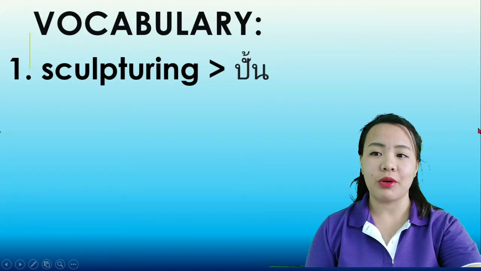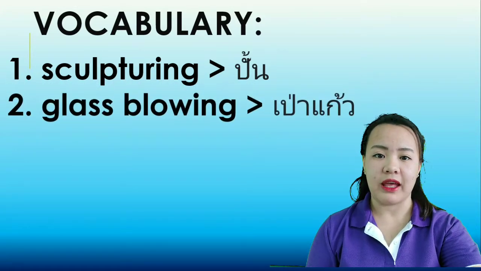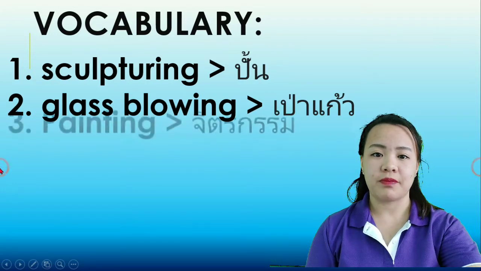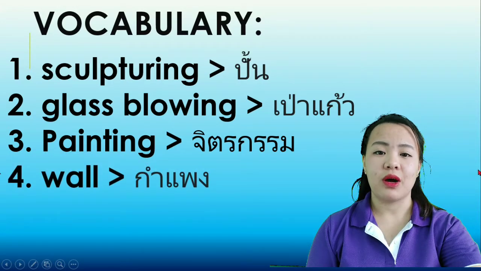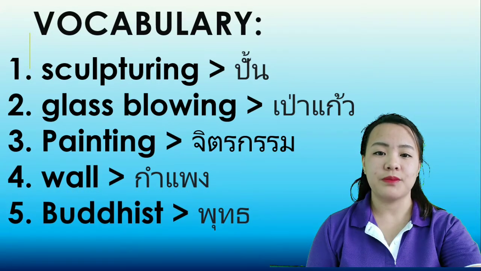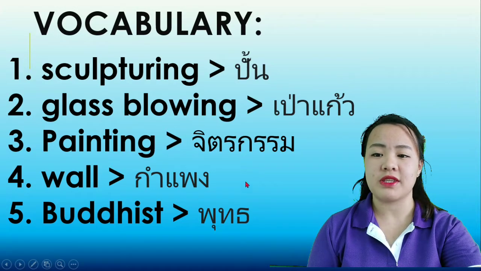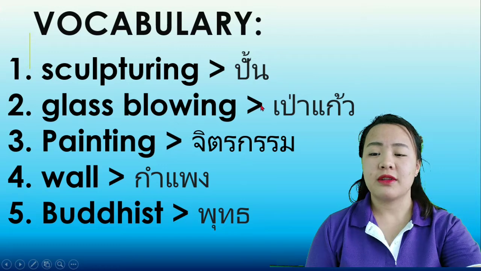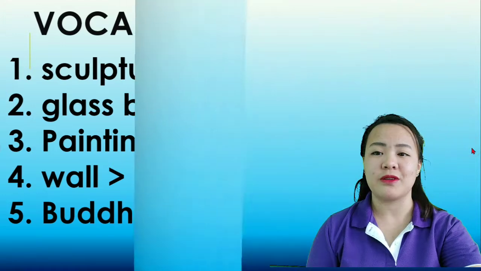So vocabulary number 1, sculpturing. Number 2, we have glass blowing. Number 3, we have painting. Number 4, we have wall. And number 5 will be Buddhist. Okay, so I put some Pasatay words here. So I hope they can help you understand the words properly. Okay, so let's start.